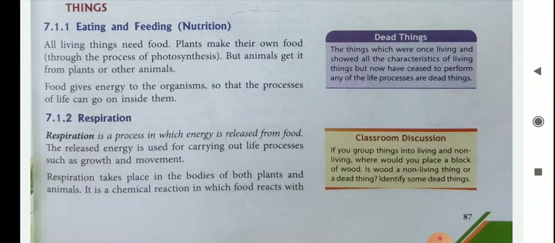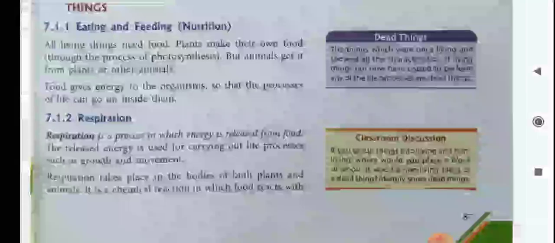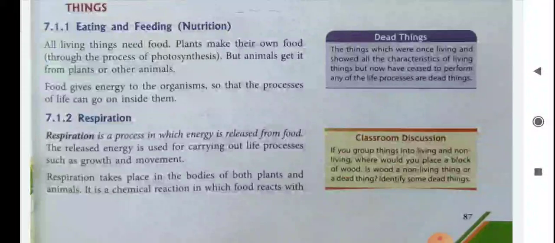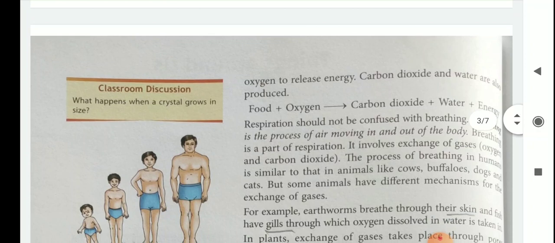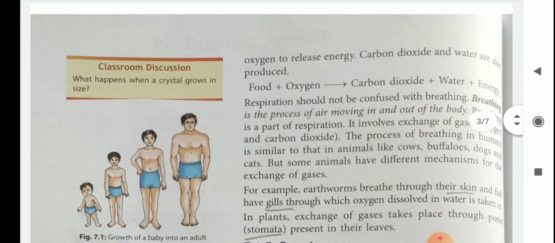Respiration takes place in the bodies of both plants and animals. It is a chemical reaction in which food reacts with oxygen to release energy. Carbon dioxide and water are also produced.